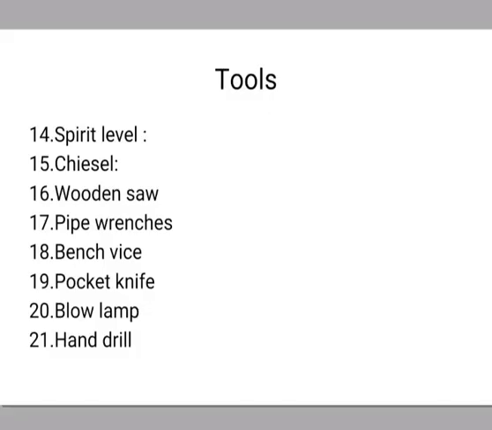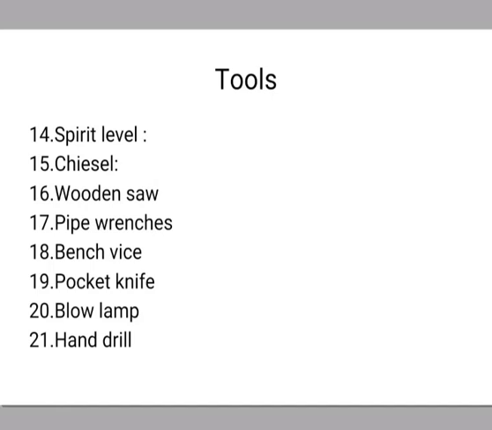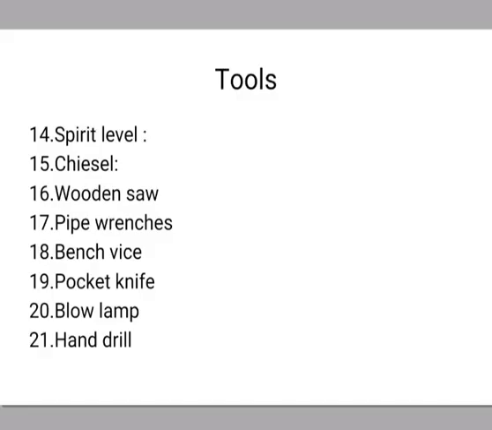The next one is the wooden saw. It is used for cutting purpose. The next one is the pipe wrenches. For connecting or disconnecting the rigid conduit pipe, wrenches are required. Bench vise. The bench vise is used whenever the work is carried out on a small object or article. It is not possible to hold the object and work on that, because of that, bench vise is important. We have to hold the object in the bench vise and then carry out the work.